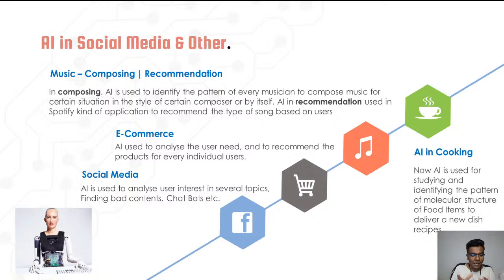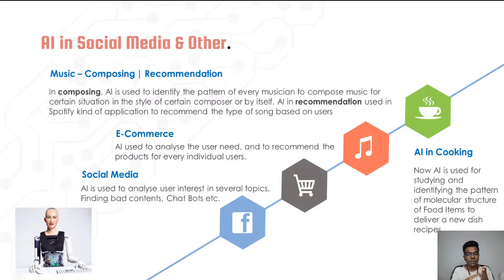It's simple, guys. They are creating a chicken dish, chicken gravy or something like that, but without using a hen, without using chicken. You can analyze the molecular structure of chicken. While talking about chicken, what are the things there? First of all, taste, smell, texture, and then color, right? So these are all the things.